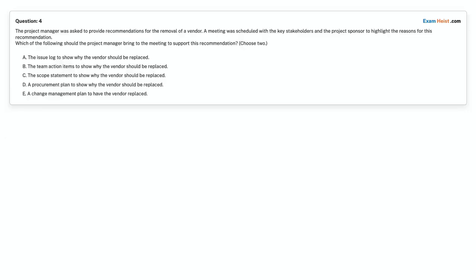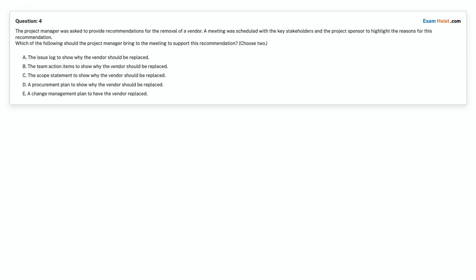Question 4. The project manager was asked to provide recommendations for the removal of a vendor. A meeting was scheduled with the key stakeholders and the project sponsor to highlight the reasons for this recommendation. Which of the following should the project manager bring to the meeting to support this recommendation? Choose 2. Option A. The issue log to show why the vendor should be replaced. Option B. The team action items to show why the vendor should be replaced. Option C. The scope statement to show why the vendor should be replaced. Option D. A procurement plan to show why the vendor should be replaced.